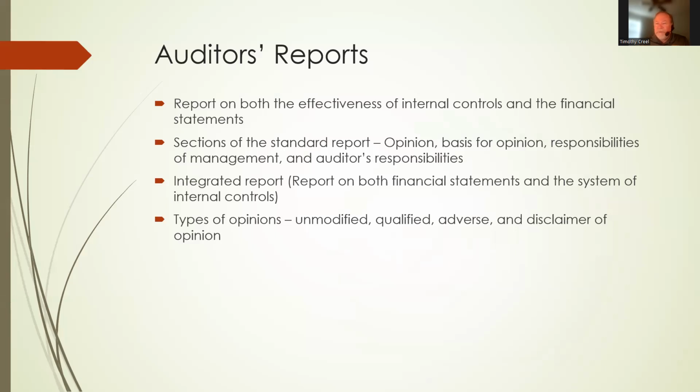What they found. Do the financial statements agree with US GAAP? Are the internal controls effective? So reports on both the effectiveness of internal controls and the financial statements. The sections of the standard report would be the opinion. This is the auditor's opinion on the financial statements and the system of internal control. The basis for the opinion, responsibilities of management. Basically, remember, management is responsible for the financial statements. The auditor's responsibility is to do the audit, and to do the audit according to standard practices in the industry.